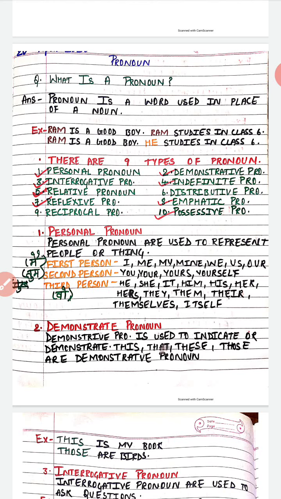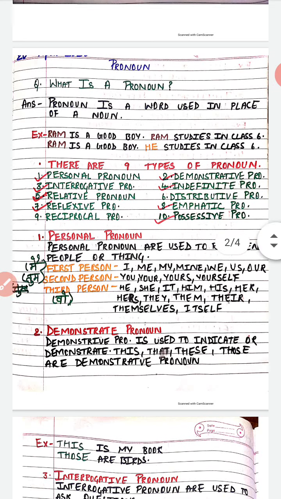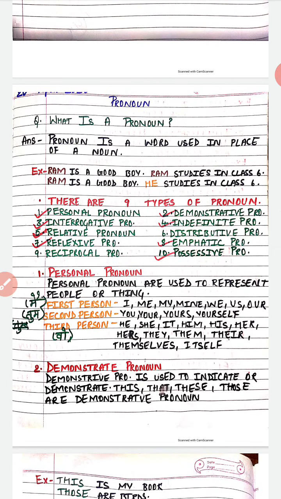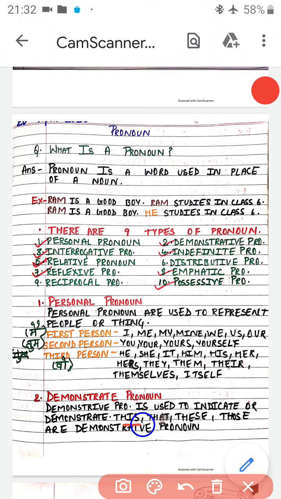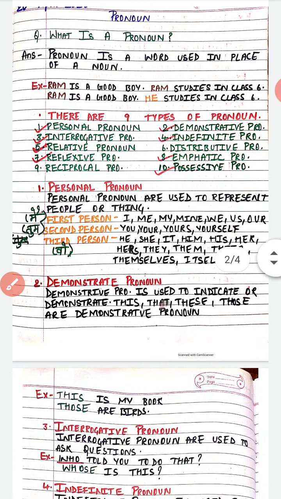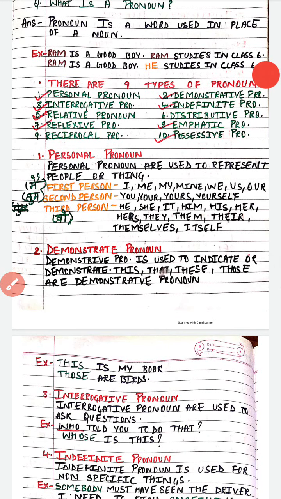Okay. So what is a demonstrative pronoun? A demonstrative pronoun is used to point out an object, or to demonstrate an object. So basically in demonstrative pronouns we have four: this, that, these, those. Okay, this, that, these, those are used as demonstrative pronouns. Now let us look at some examples of demonstrative pronouns.